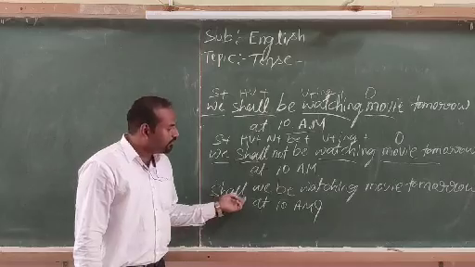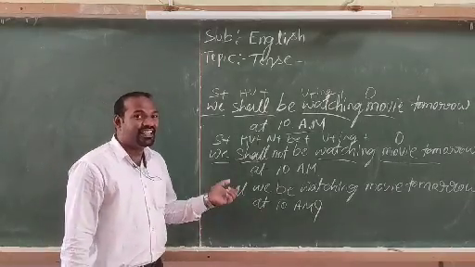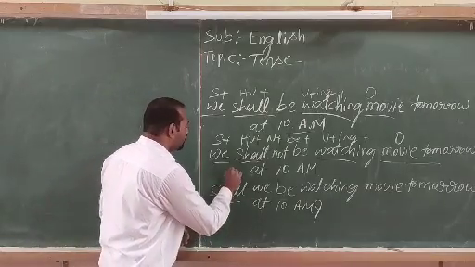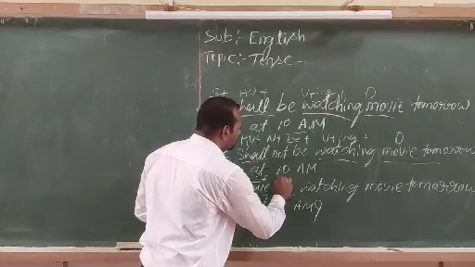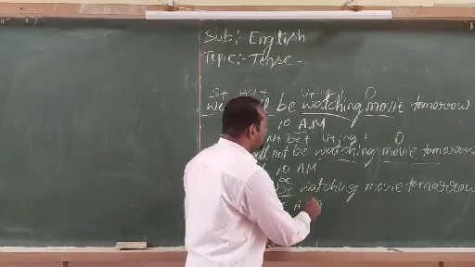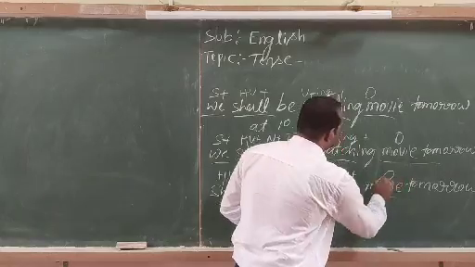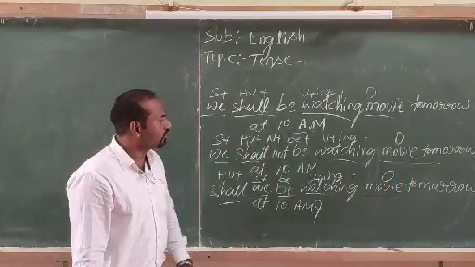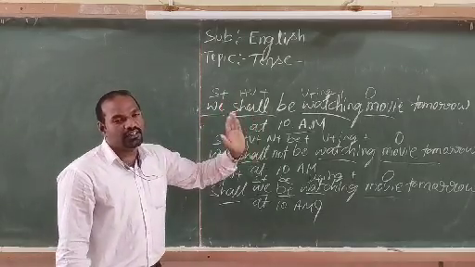This is also called an interrogative yes or no type of sentence. Here shall represents the helping verb, then subject, be for future continuous tense, verb plus ing, the rest of the sentence is object, and at the end of the sentence we put a question mark because it is a yes or no type of sentence. So this is the simple structure of the future continuous tense.